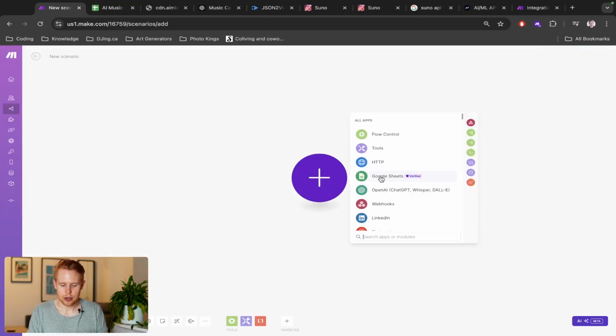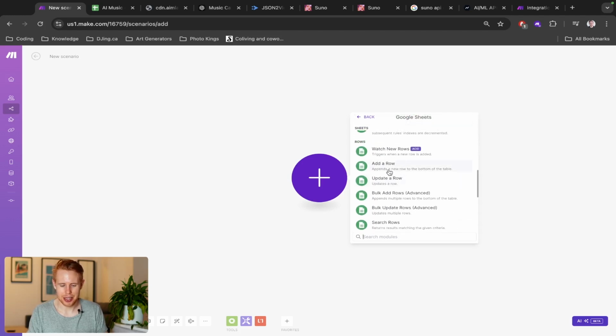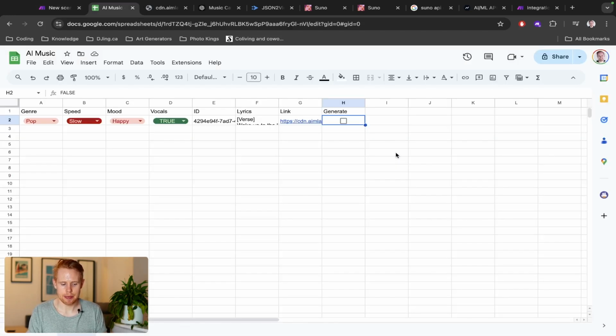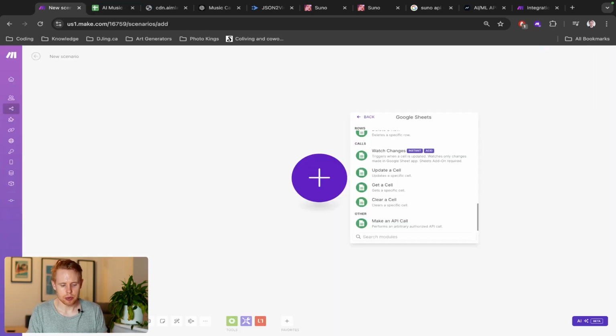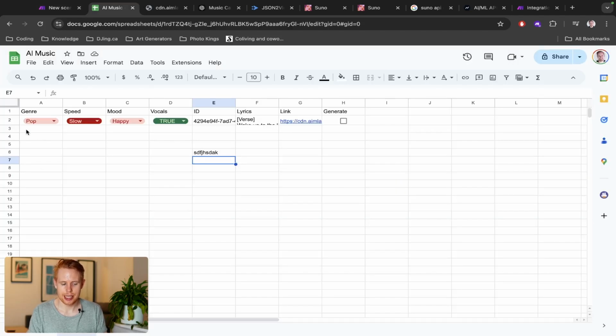So in order for us to do that, we need to select Google Sheets here. There's a lot of different things that you can choose. But for me, what I want to do is watch for changes, right? Watch for changes means that anytime any action happens here, if I type anything like this and click enter, it will fire this change, which is important, right? If you go with watch new rows, that means that every time a new row is added, then it will fire this change.